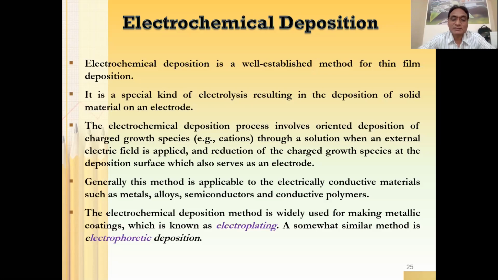The electrochemical deposition method is widely used for making metallic coating, which is known as electroplating, a somewhat similar method to electrophoretic deposition. In fact, you may not be knowing electrophoretic deposition, so forget about that. What is electroplating? Electroplating is one of the examples of electrochemical deposition. And what is the purpose of electroplating? It is the deposition of metal. Whenever you want to have the metal coating on any substrate, you can go ahead with electroplating.